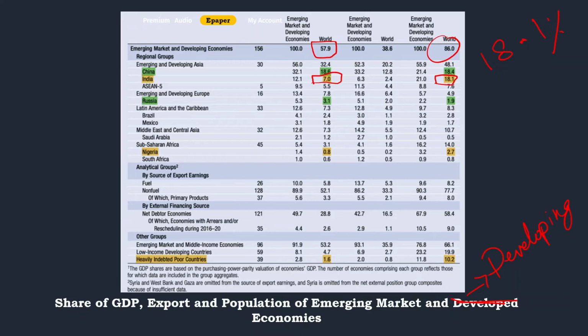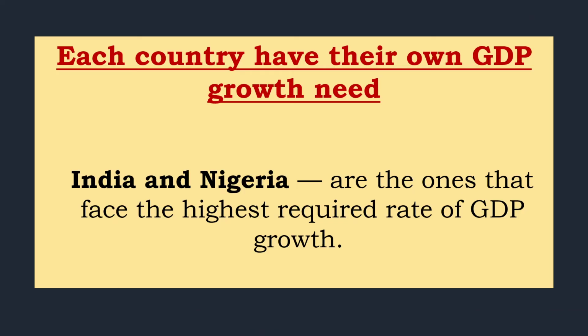So this is the condition of the developing countries in the world. There are countries which have a much higher share in the global GDP than their share in the global population, for example all these advanced economies. And there are countries whose share of the global population far outstrips their share in the global GDP. So the population is too high, the GDP is really low. Examples are India, Nigeria and so on.